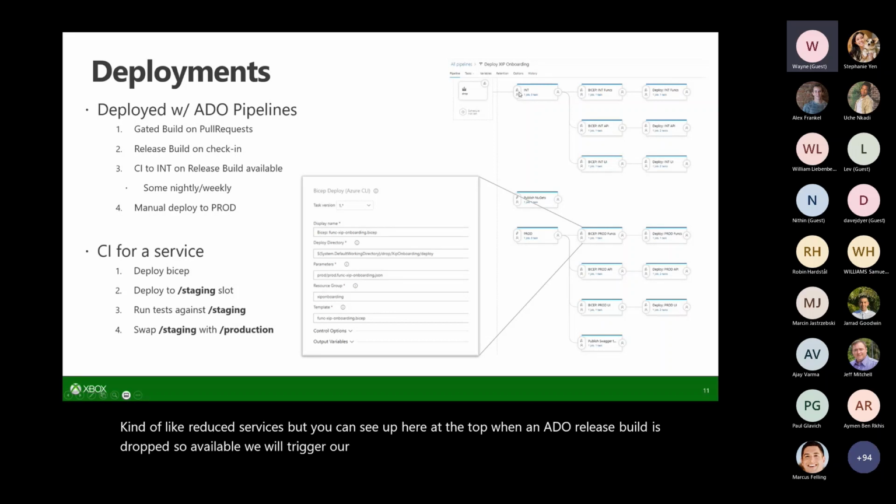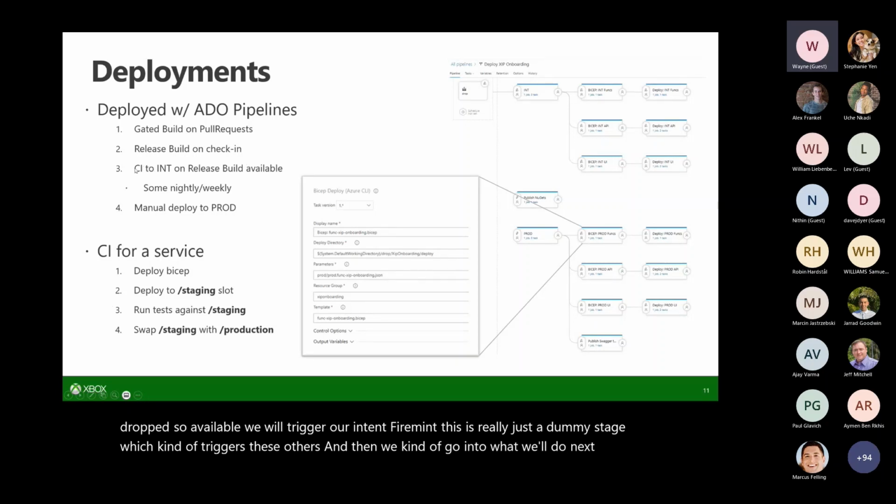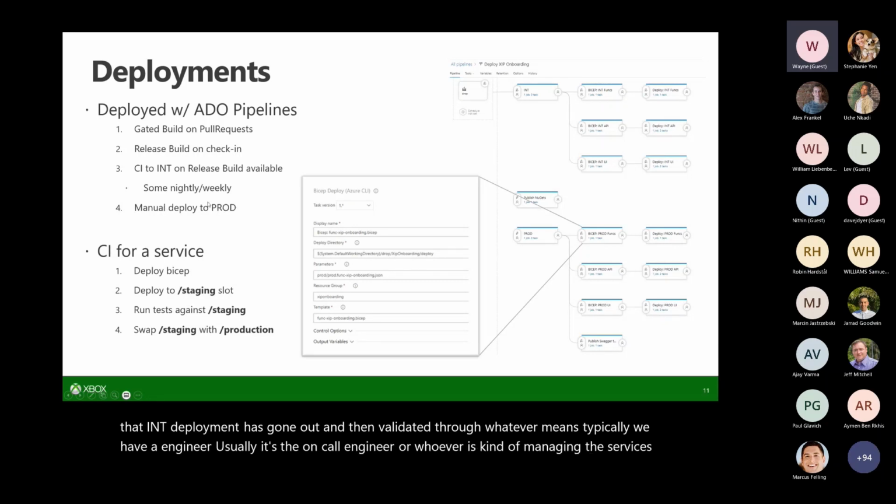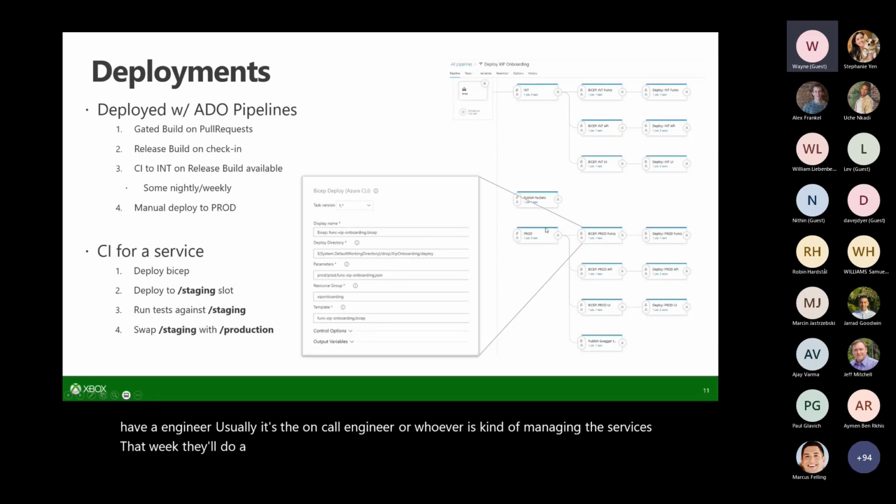This is really just a dummy stage which triggers the others. After that int deployment has gone out and been validated through whatever means, typically the on-call engineer, whoever's managing the services that week, will do a manual push where they come down here, trigger this, and we'll start our production deployment.